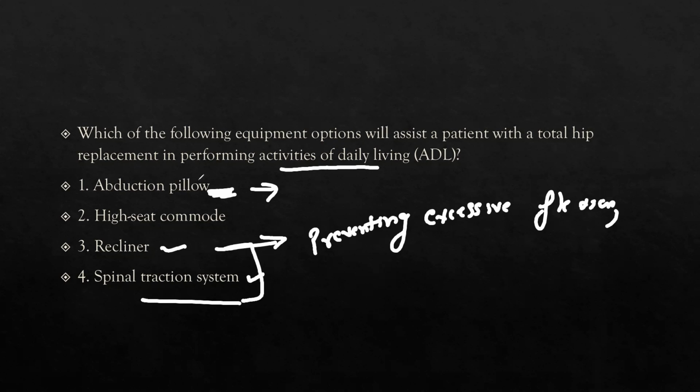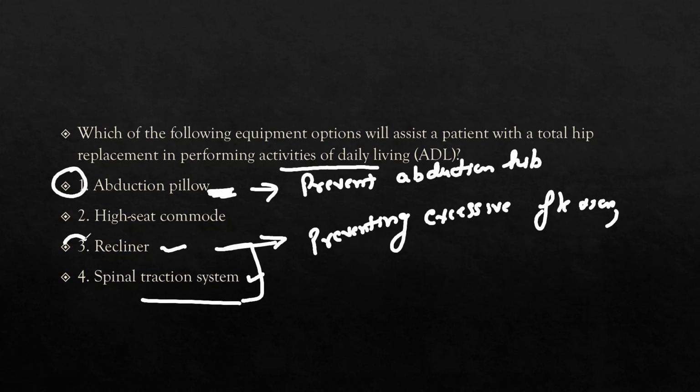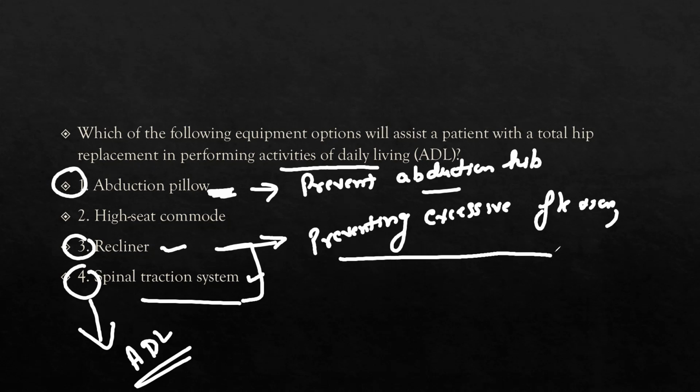So both these options and the abduction pillow, which I explained helps to prevent abduction of the hip, are not that interlinked with the activity of daily living, because all these are preventive: the abduction pillow prevents abduction of the hip, the recliner prevents excessive flexion, and the spinal traction system helps to support the spinal cord. So we can say that these three options are inappropriate.